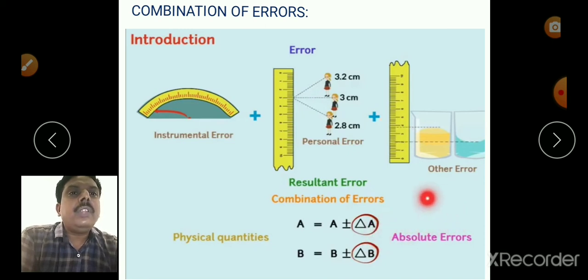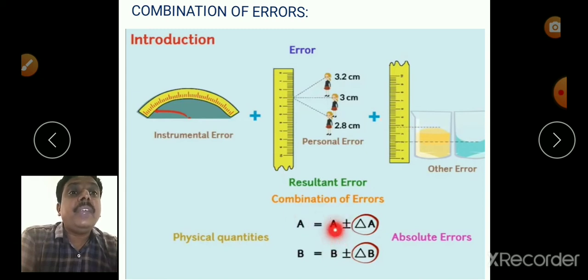So the quantity a may be equal to a plus or minus delta a, b is equal to b plus or minus delta b. If the physical quantity z equals a plus b, or in other cases z equals a minus b, or z equals a by b, or z equals a into b, then z is the combination of a and b.